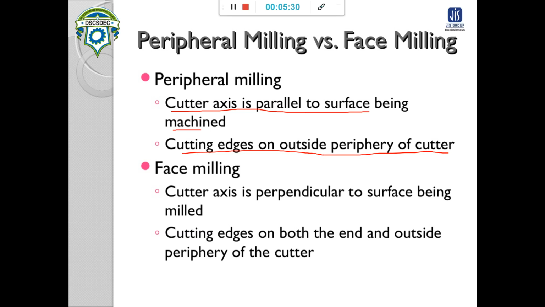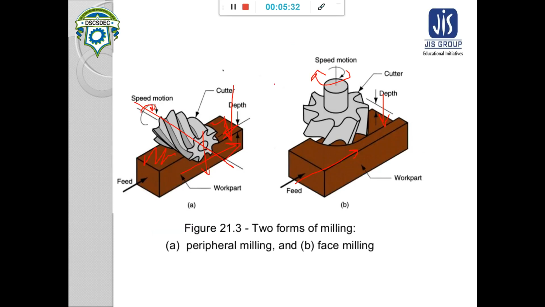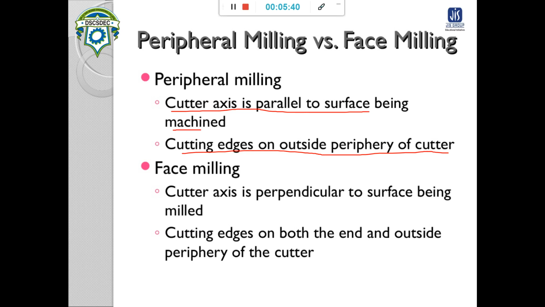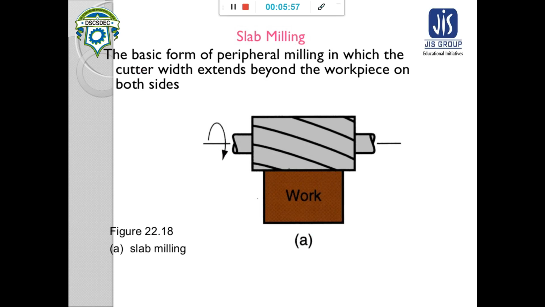In face milling, this cutter axis is perpendicular to the machine surface. When the cutter axis is perpendicular to the machine surface, it is face milling. Here the cutting edges are on both the end and the outside periphery of the cutter.